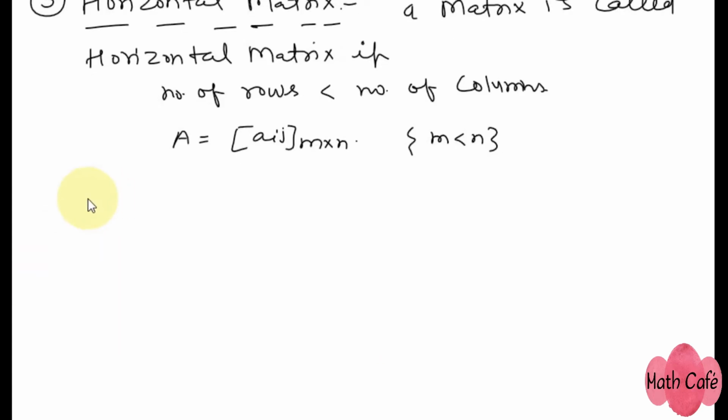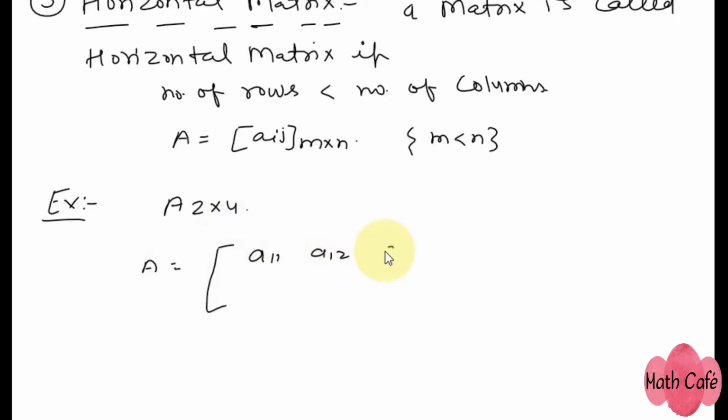So let's take an example. If a matrix A is of, let's say, 2 cross 4 order, then A can be expressed in general as A11, A12, A13 and number of columns are 4, so A14. And first element of second row would be A21, A22, A23, and last element will be A24. So this kind of matrix is called horizontal matrix. Order of this matrix will be 2 cross 4.